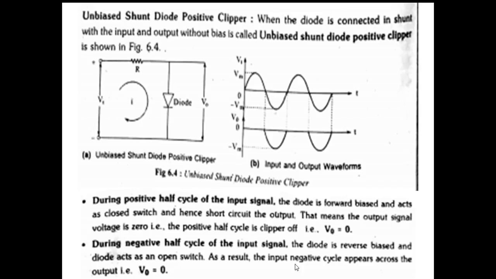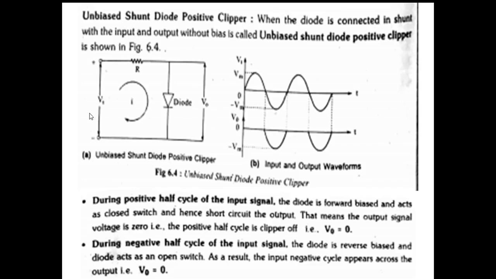As a result, the input negative half cycle appears across the output, that is VO is equal to VI. Since it is open circuit, the input appears across the output.